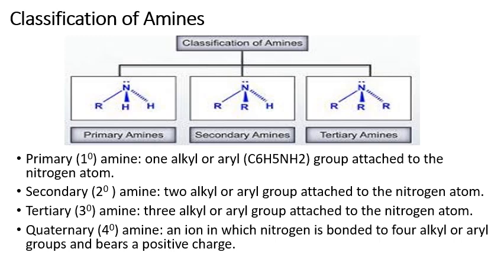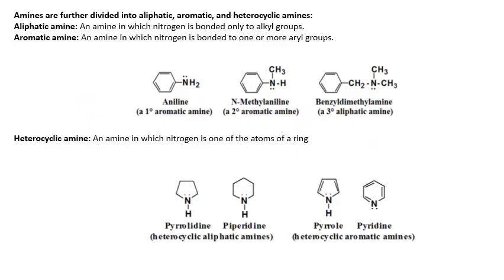Amines are broadly categorized into three categories: primary amine, secondary amine, and tertiary amine. Primary amines contain one alkyl or aryl group attached to the nitrogen atom. Secondary amines have two alkyl or aryl groups attached to the same nitrogen atom, and tertiary amines have three alkyl or aryl groups attached to the nitrogen atom. Quaternary amines are ions in which nitrogen is bonded to four alkyl or aryl groups and bears a positive charge.